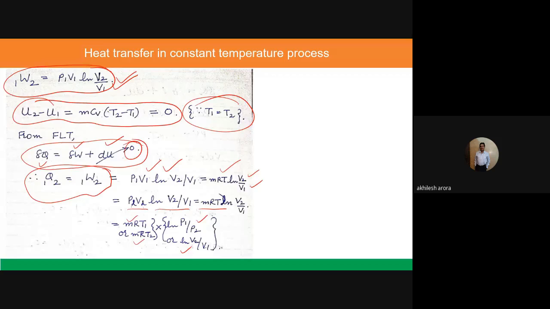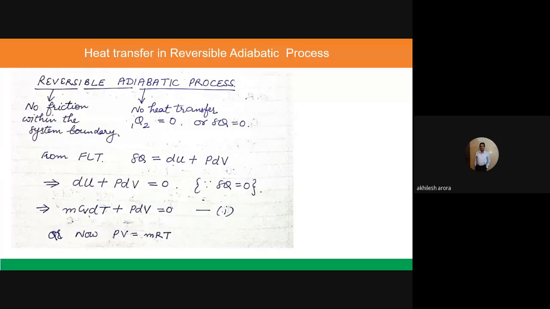So three processes we have discussed. One more process I will discuss briefly. Now I am coming to the reversible adiabatic process. When I say reversible adiabatic process, you know there is no heat transfer. Q1-2 is equal to 0, or delta Q is equal to 0, because in an adiabatic process there is no heat transfer. And one more thing, it is reversible here. When I write reversible, I have already told you that normally we don't write reversible with the other processes, but they are reversible in nature. Only then can we write all these equations for those processes.